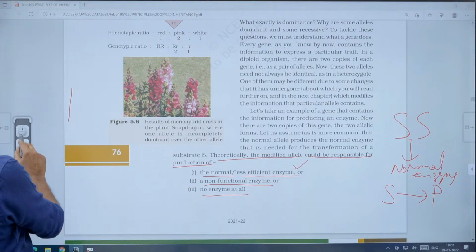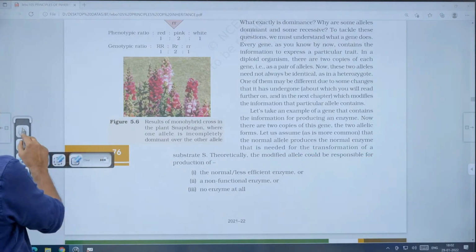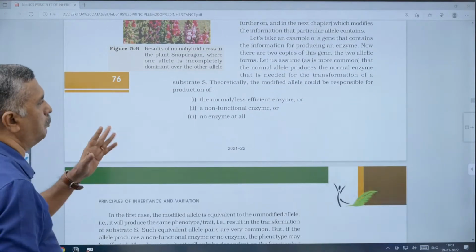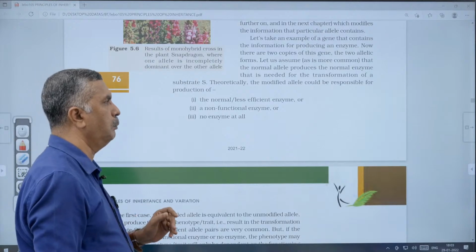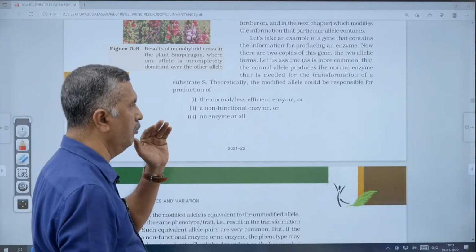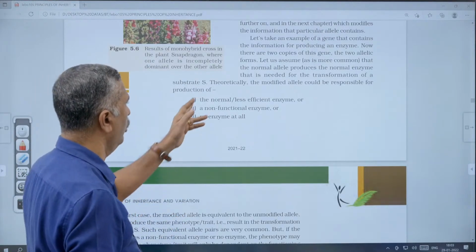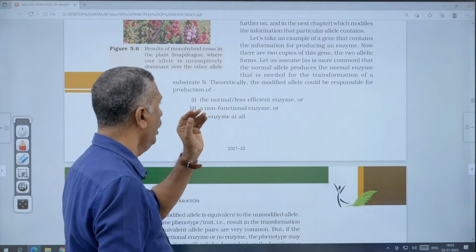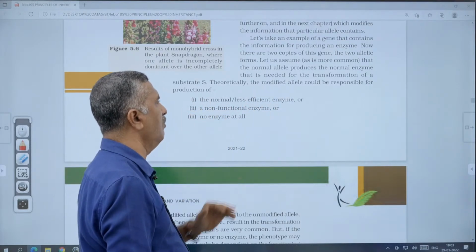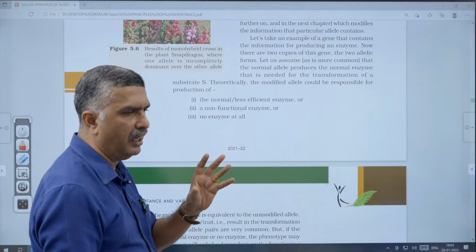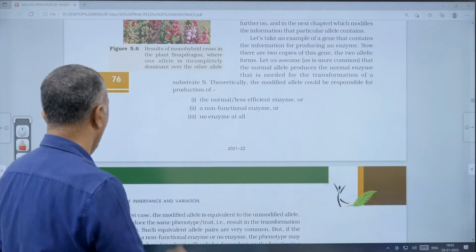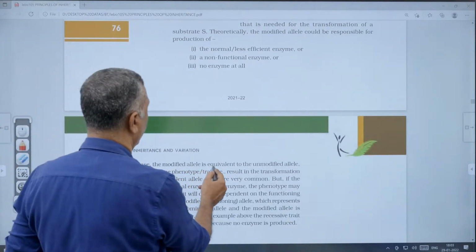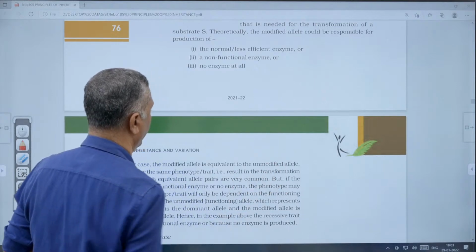That is the phenotype. That means enzyme production will take place, because the gene will be working. The normal or less efficient enzyme means enzyme production will take place, and it will be a normal condition or a slightly less efficient condition. In the first case, the modified allele is equivalent to the unmodified allele.